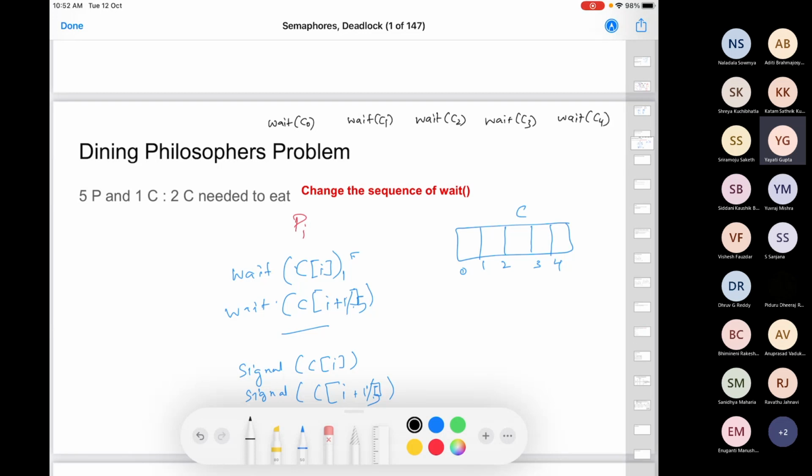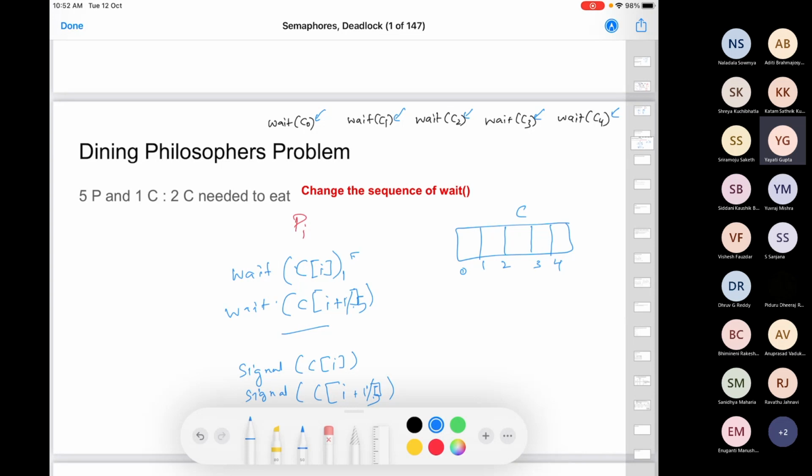What will happen, right? In the worst case, P0 will take C0, P1 will take C1, P2 will take C2, P3 will take C3, P4 will take C4. So basically everyone has picked one chopstick. That's what is happening in practice. And then all of them are waiting for another chopstick. So it's again a deadlock here, right? So this solution to the dining philosophers problem does not work.